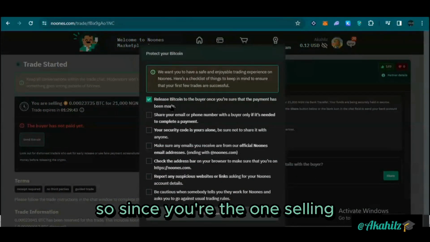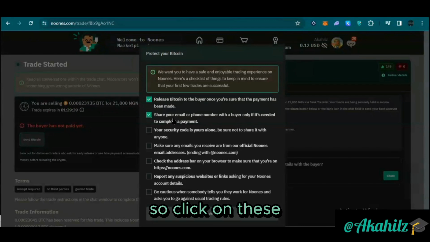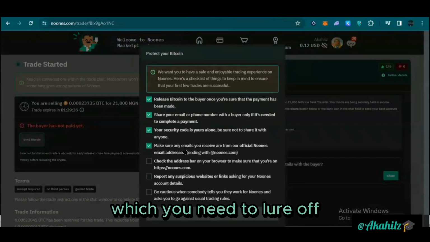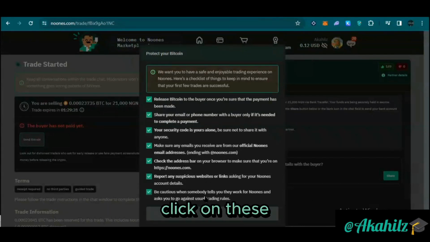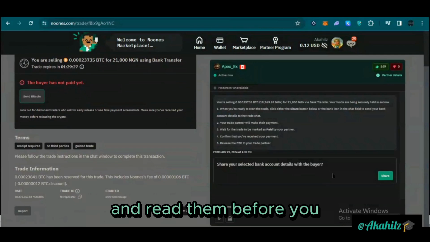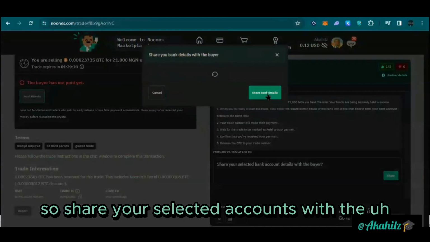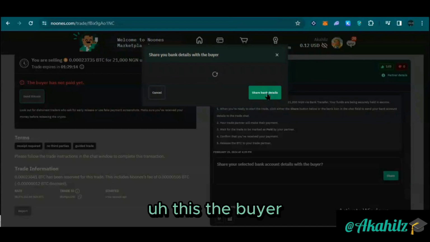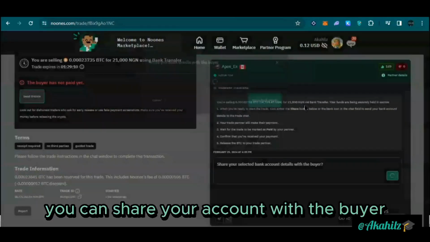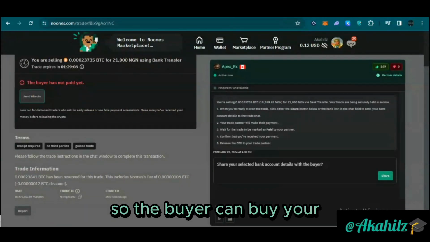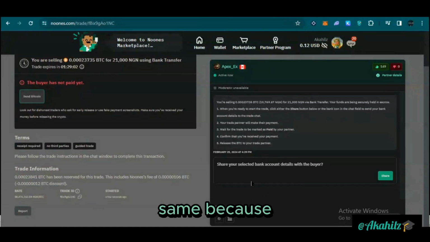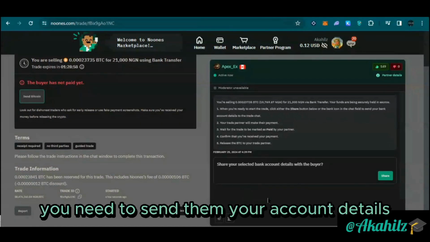So since you're the one selling, click on this. There are some prompts here which you need to know of. Click on this and read them before you click on them. So share your selected accounts with the buyer. You can share your account with the buyer so that the buyer can buy your Bitcoin and send you funds. So you need to send them your account details.